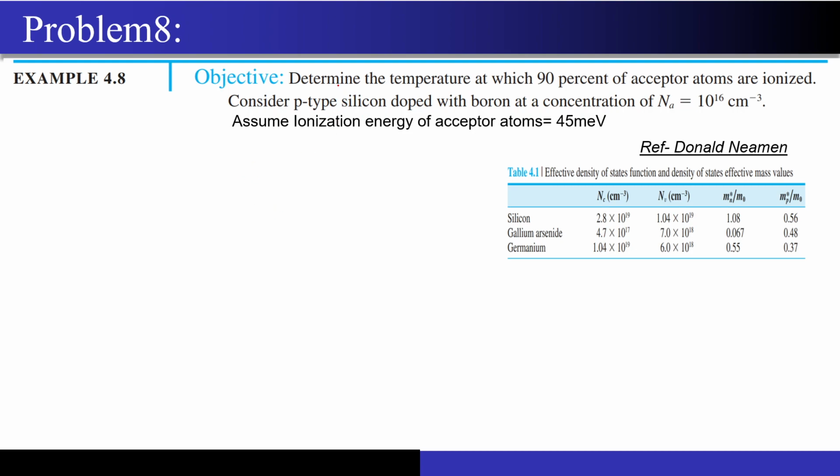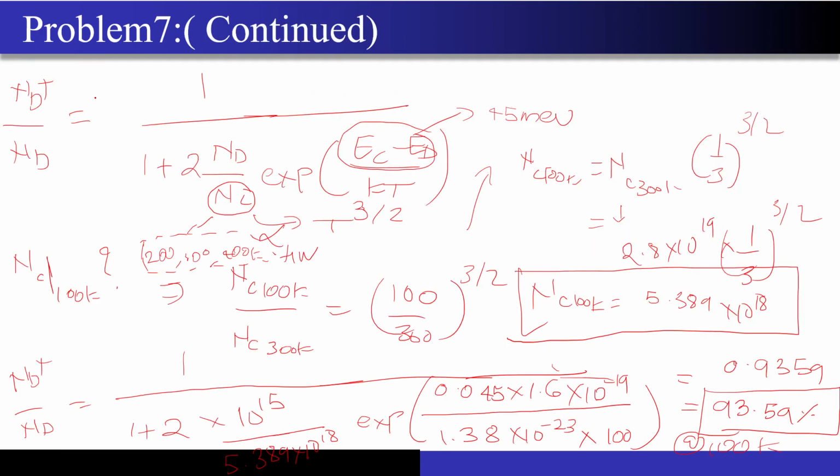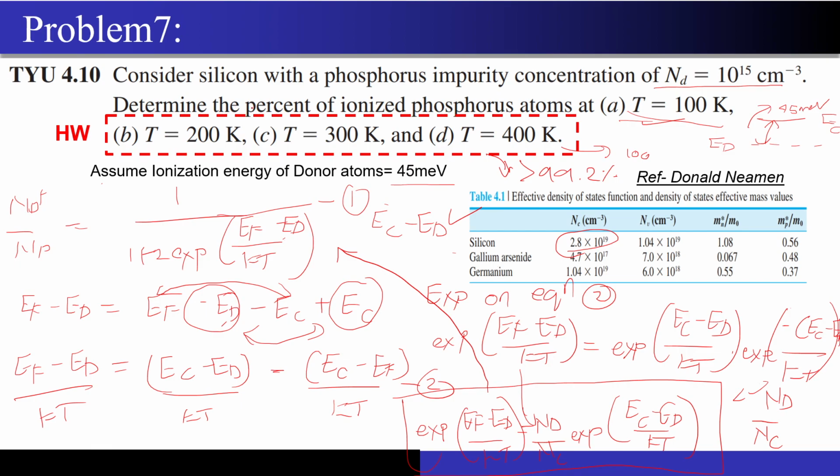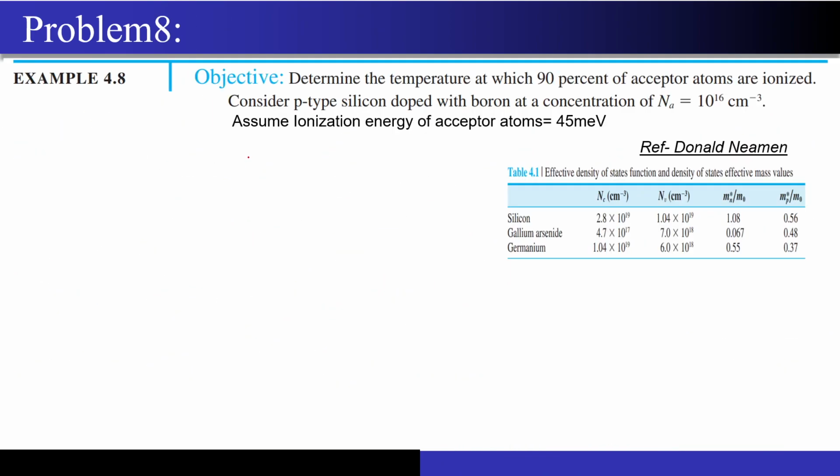So what the question is asking: determine the temperature at which 90% of the acceptor atoms are ionized. Now this is a little bit weird question, because in the previous question we were just asked to calculate the percent of ionized phosphorus, and the temperature was given. Now this is reversing the question, right? It is telling me that I am giving you the percentage, now you tell me what the temperature is.